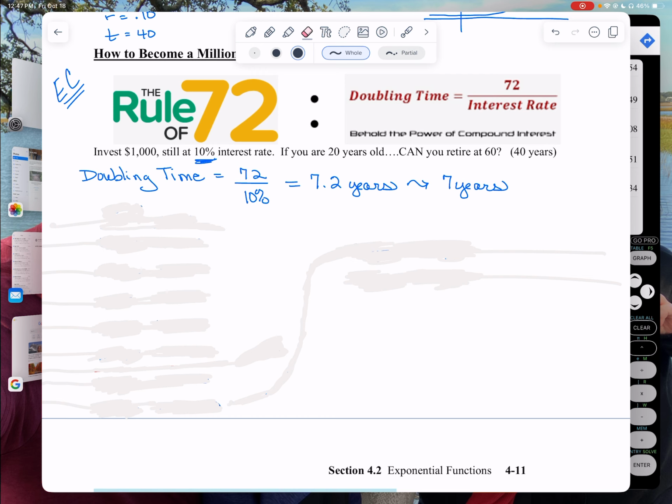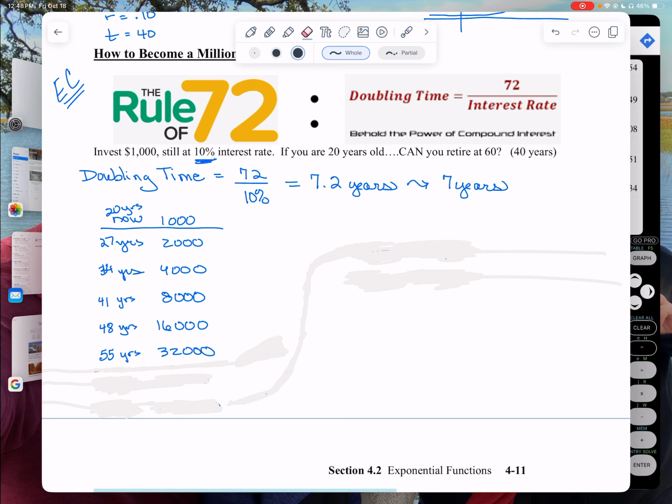If you are 20 years old and you put $1,000 in right now, when you are 27 it will be 2,000. 7 years later, it will double again, 4,000. 7 years later, 8,000. 7 years later, 16,000. 7 years later, 32,000.